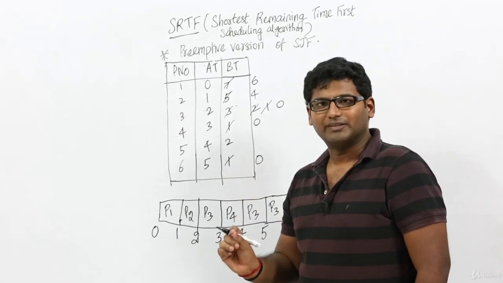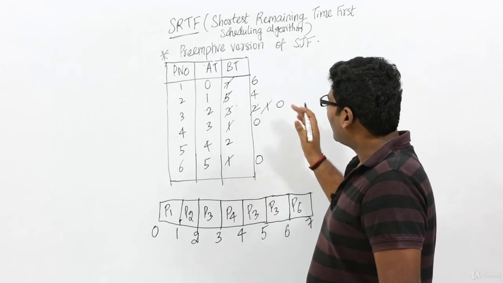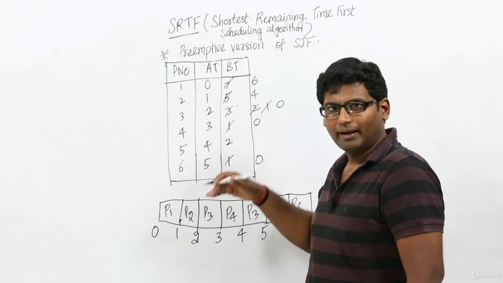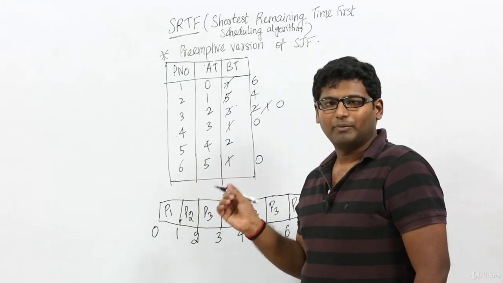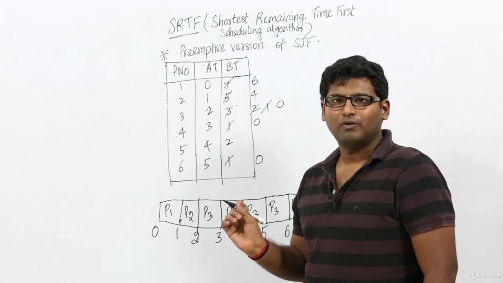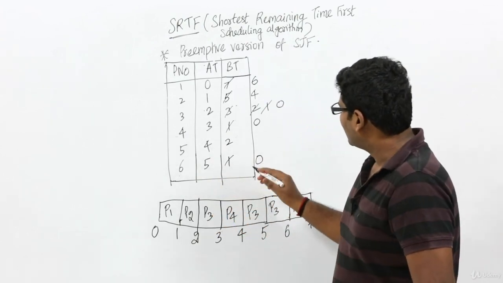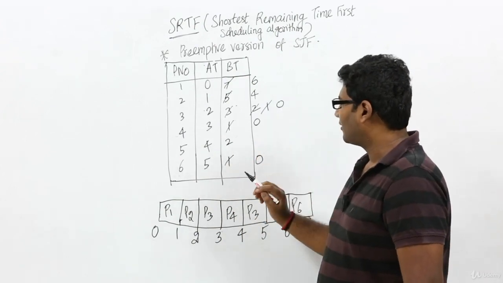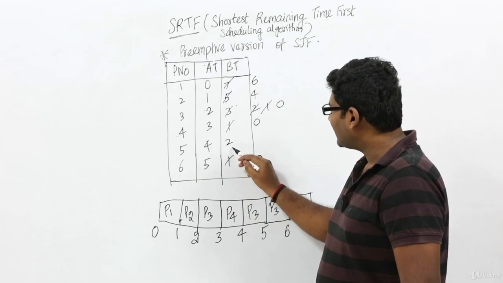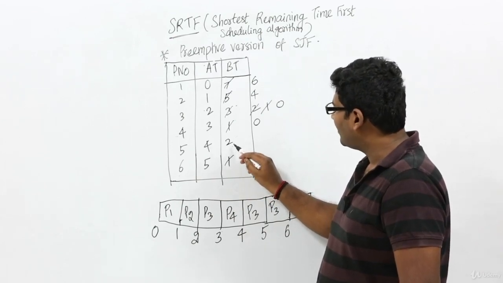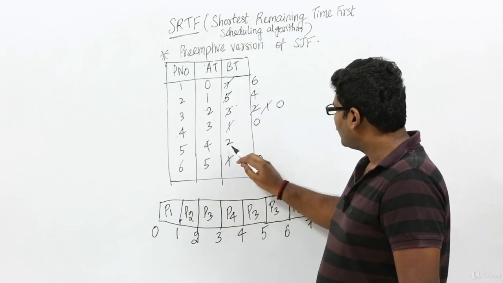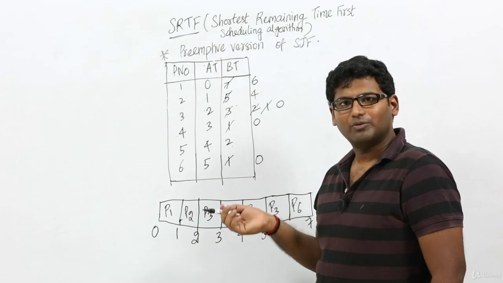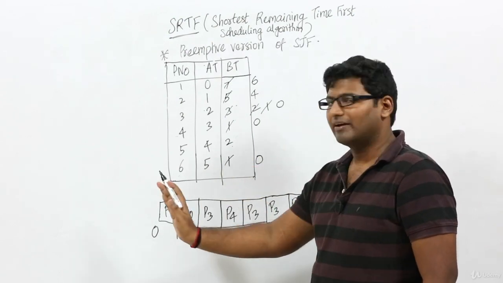See, what I have discussed is, once all the processes have arrived to the ready queue, which means all the processes have come to the RAM, the SRTF scheduling algorithm will behave exactly like SJF. Why? Now we will be taking the process P5 because it has the highest priority. Now in case as I keep on decreasing this, 2 will become 1, 1 will become 0. If 2 is less than 4 and 6, 1 will also become less than 4 and 6, 0 will also become less than 4 and 6. So this will keep on decreasing, right?